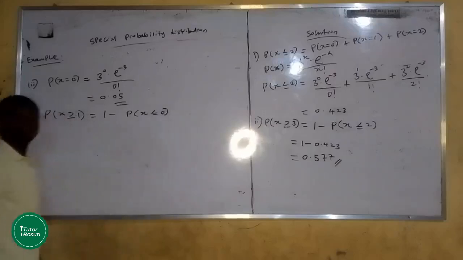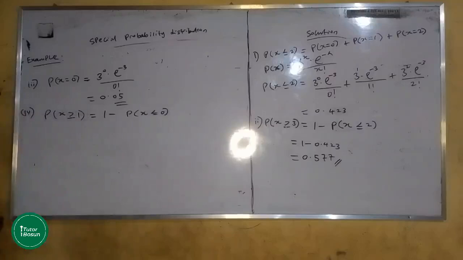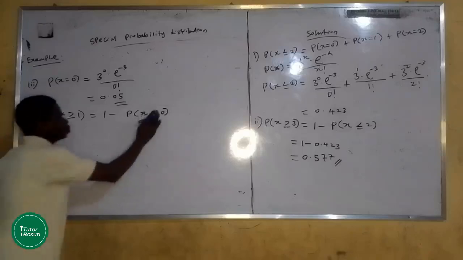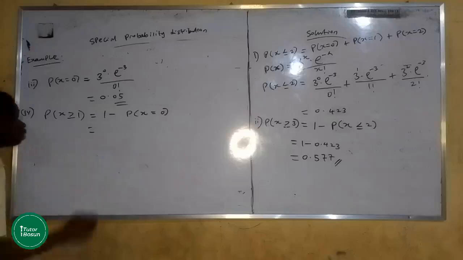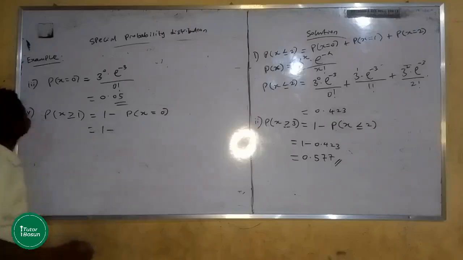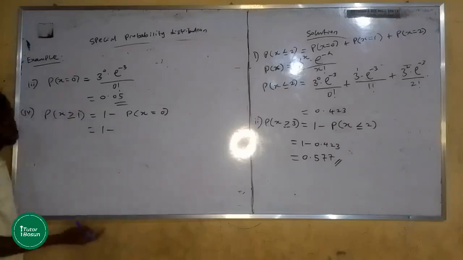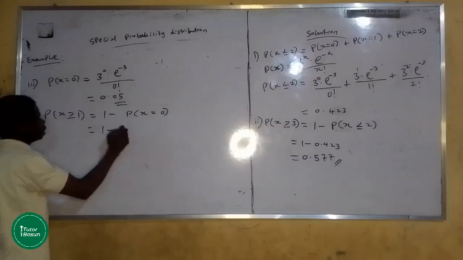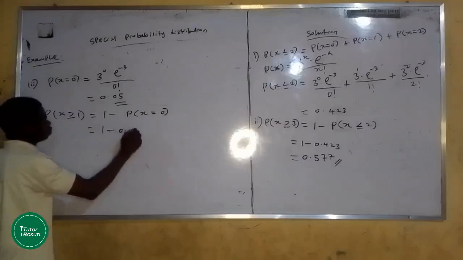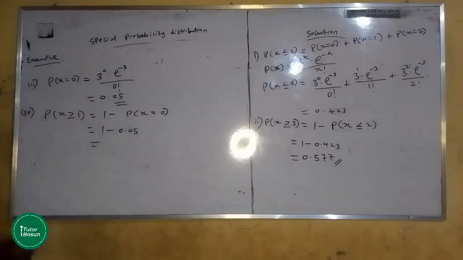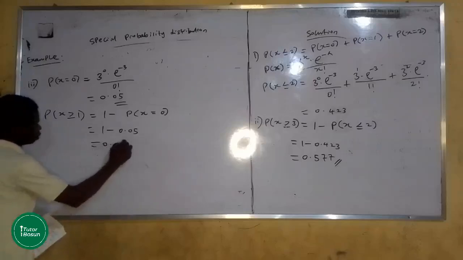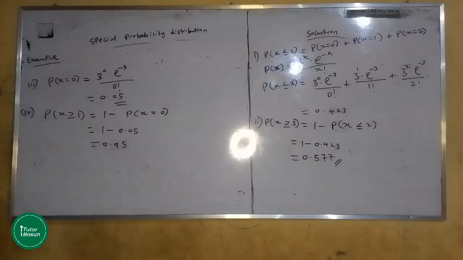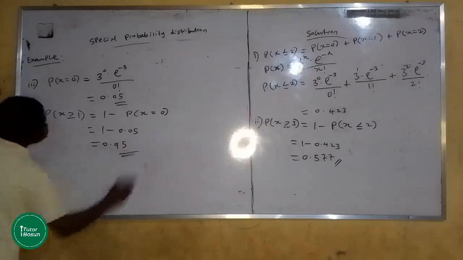Because we cannot have x less than 0. That will be negative. In this situation, x cannot start from negative. So it is going to be probability of x equals 0. We have determined probability of when x equals 0 in the previous example, so just bring the value from there. That will be 1 minus 0.05, and that should be giving us 0.95.